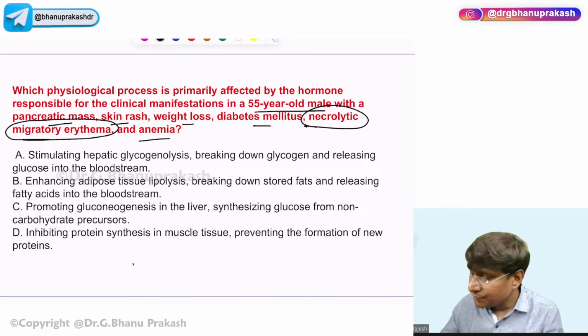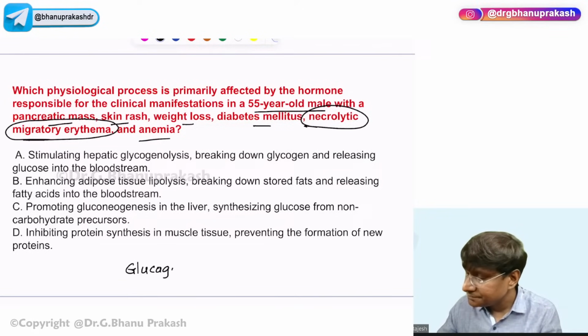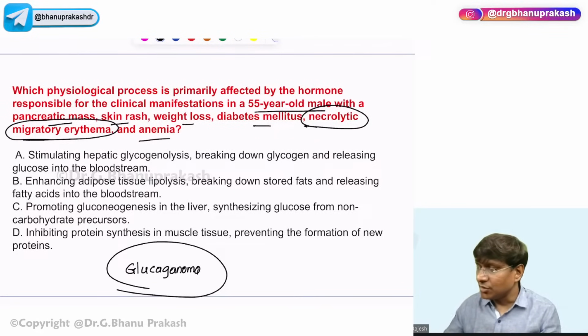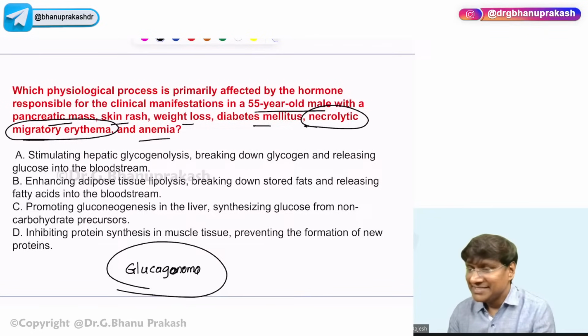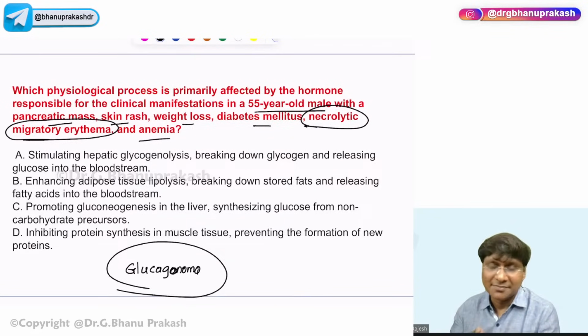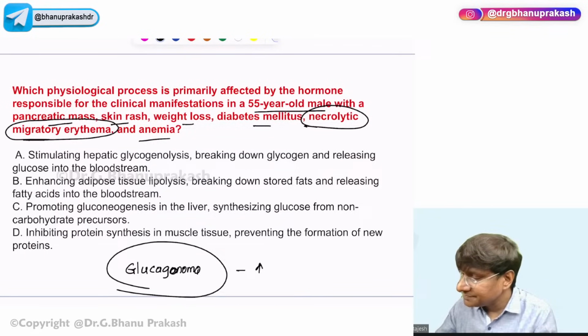Very good, Bhuvana. So we are talking about glucagonoma. What do you think is the correct answer? Glucagon will increase hepatic gluconeogenesis, right?